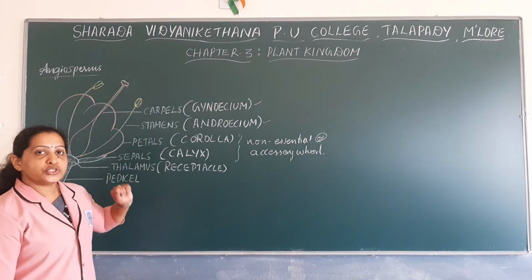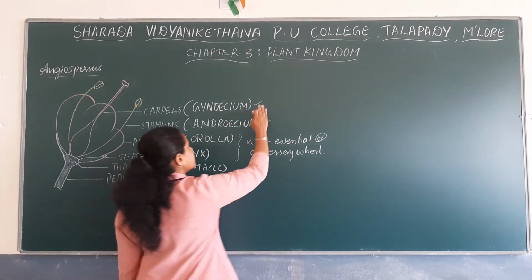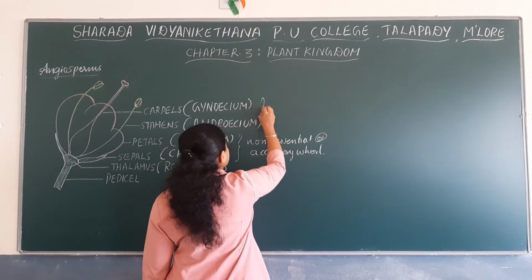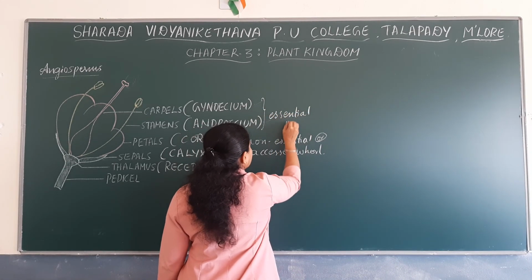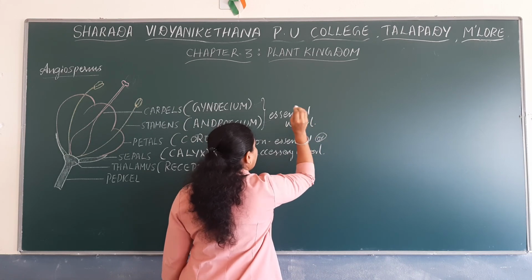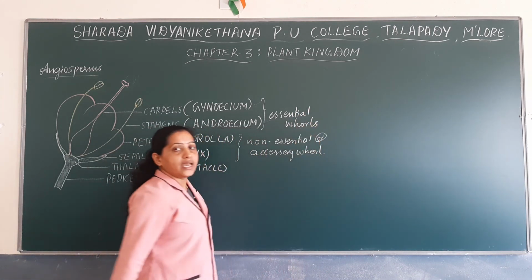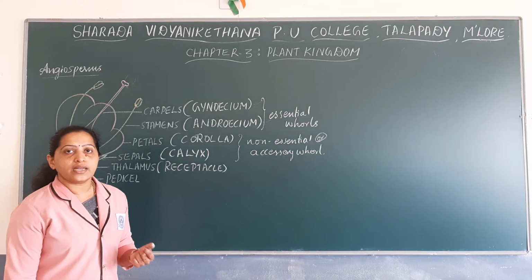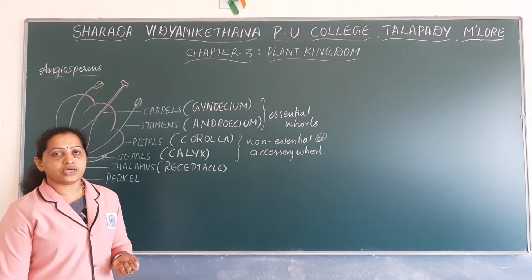Whereas the innermost two whorls, that is androecium and gynoecium, are considered essential whorls because they are directly involved in sexual reproduction. They are the actual reproductive units of a flower.